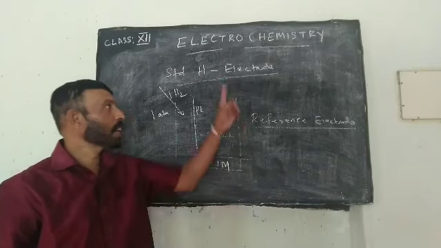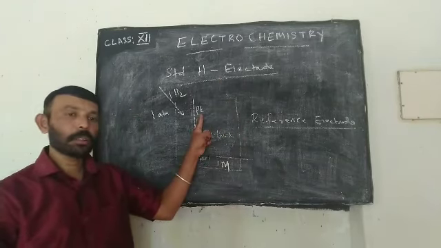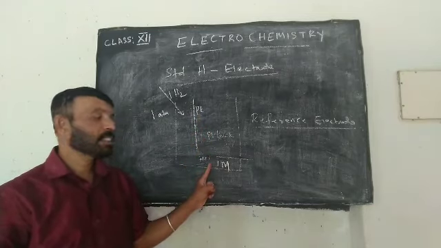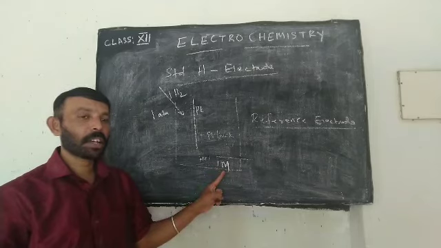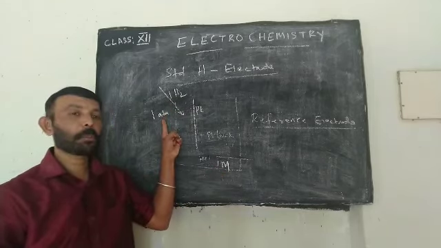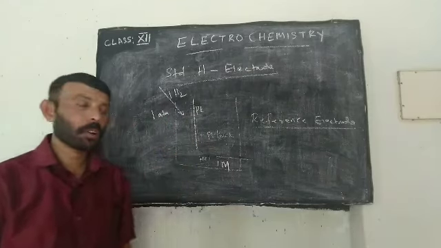This constitutes standard hydrogen electrode. I am repeating once again. Platinum rod coated with platinum black, dipped in HCl of 1 molar concentration, through which hydrogen gas of 1 atmospheric pressure is bubbled. This is what is called as standard hydrogen electrode.